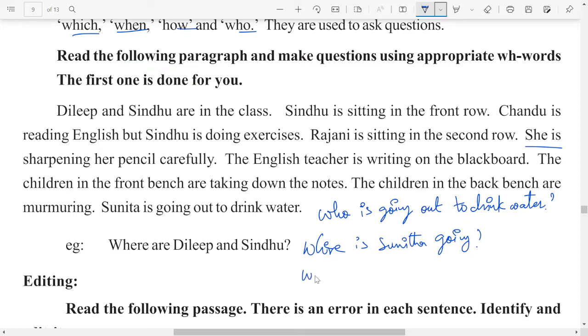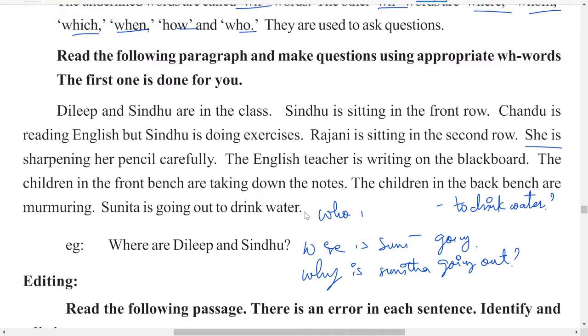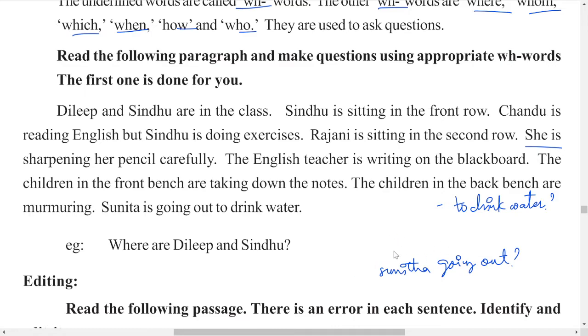Another question is why is Sunita going out? Three questions can be asked. See here. Who is going out to drink water? Sunita. Next, where is Sunita going? Sunita is going out. Next, why is Sunita going out? She is going to drink water. So the same case applies to all of these above questions. Multiple questions can be used in these sentences to get the answers that are given in the paragraph.